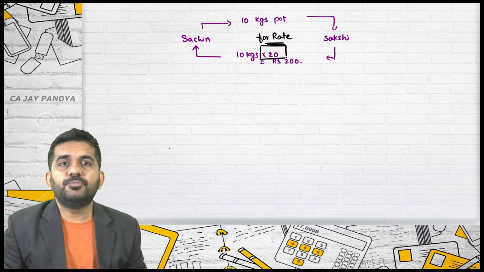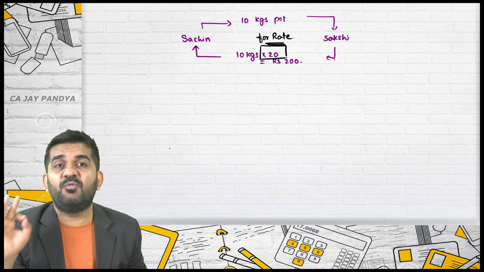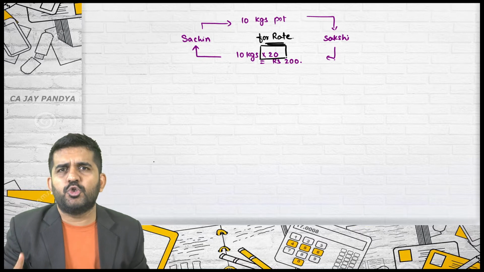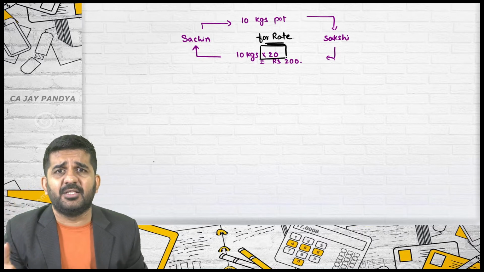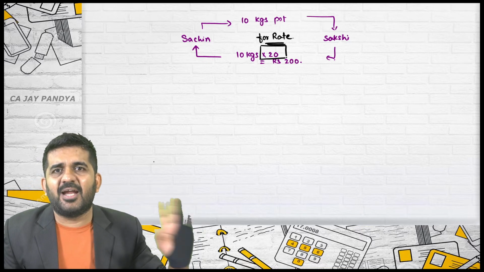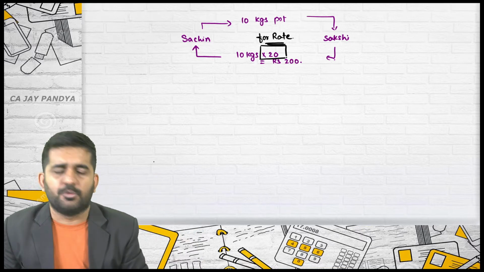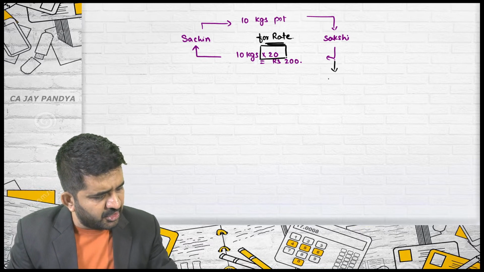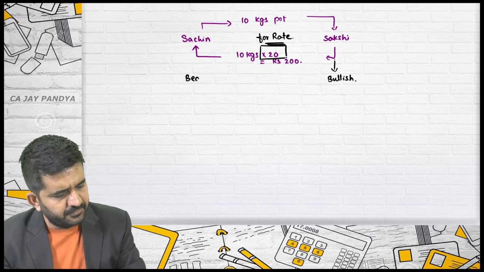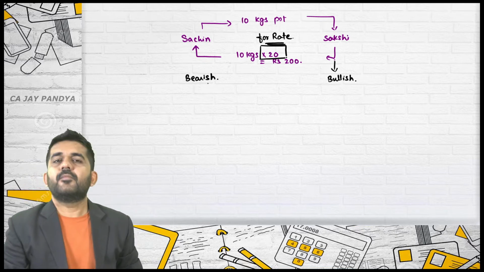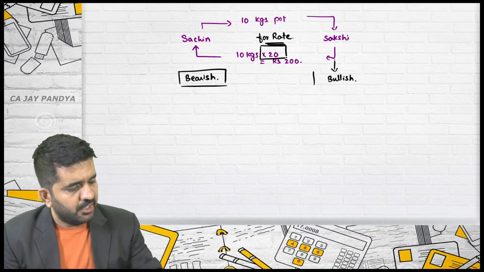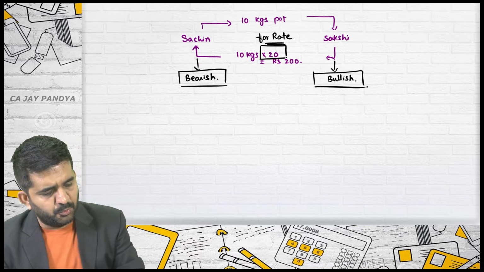Now, you will first have to determine whether Sakshi is bullish or bearish. You should become very comfortable in this. If someone wakes you at 2 o'clock at midnight and asks whether this person is bullish or bearish, you should be able to tell it. As we understood, Sakshi is bullish, Sachin is bearish. So this should be the thought process in your mind. First, it should be absolutely clear who is bullish, who is bearish.